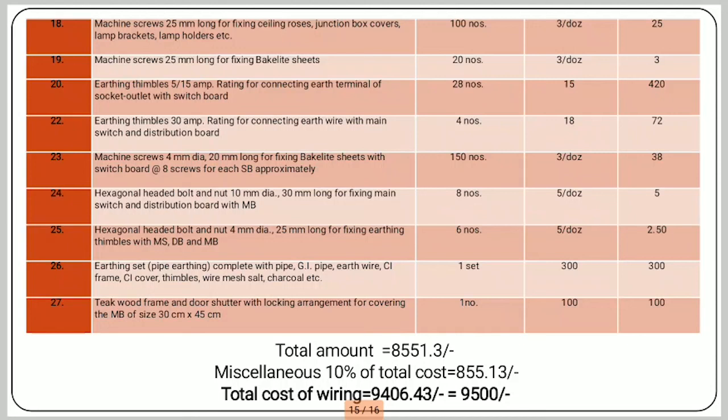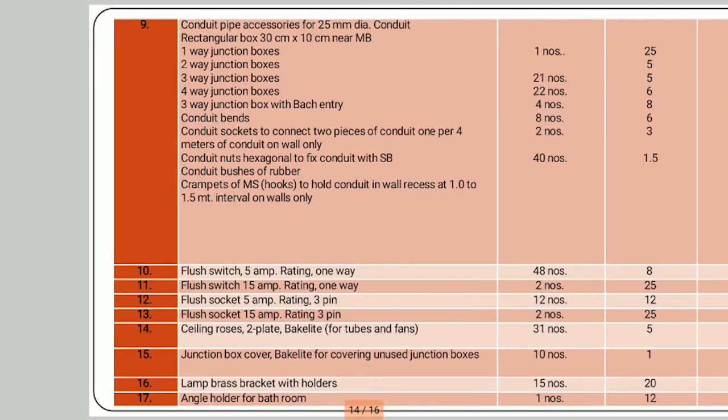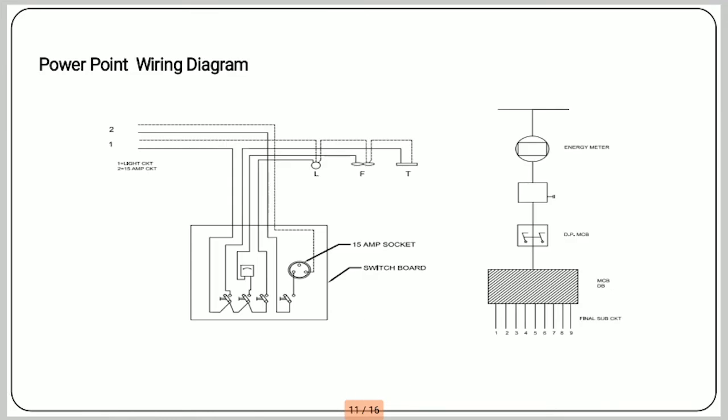So total amount for this installation is 8551.3 rupees. Miscellaneous 10% of the total cost is 855.13. So total cost of wiring is 9406.43. That means it is equal to 9500 rupees. 9500 we required for this installation.